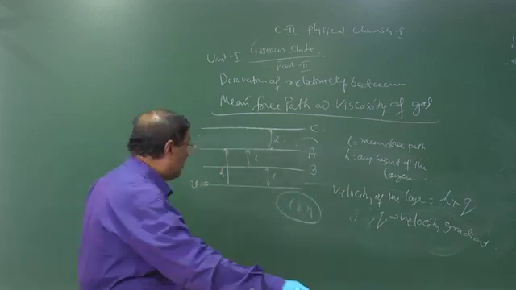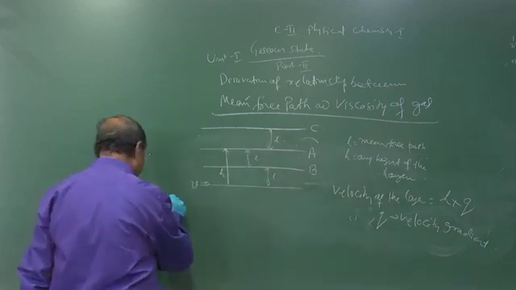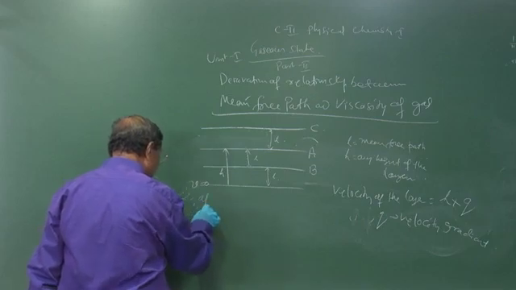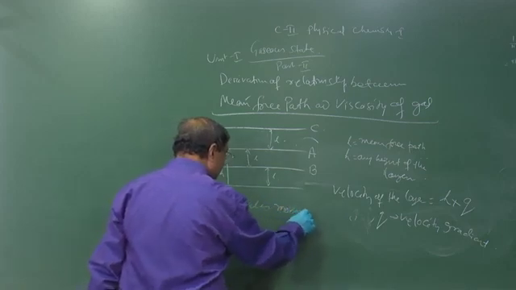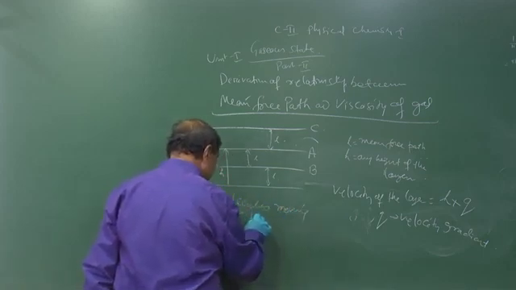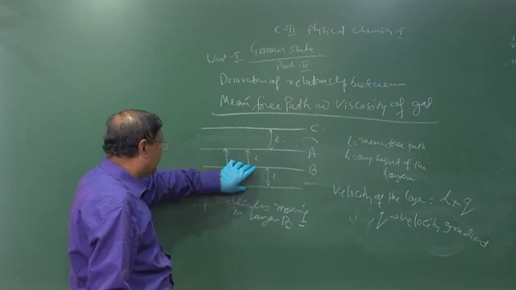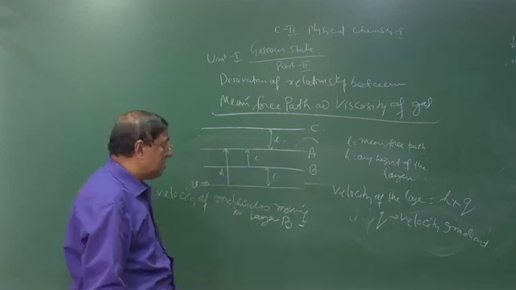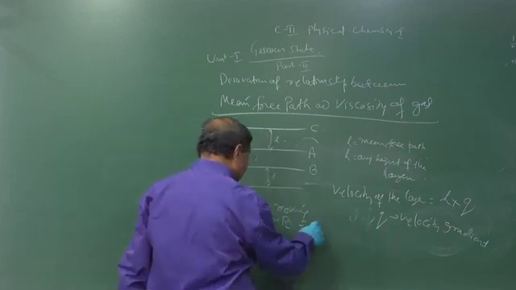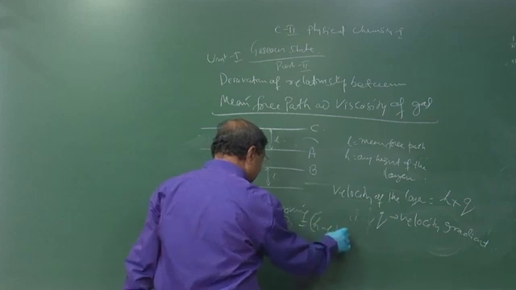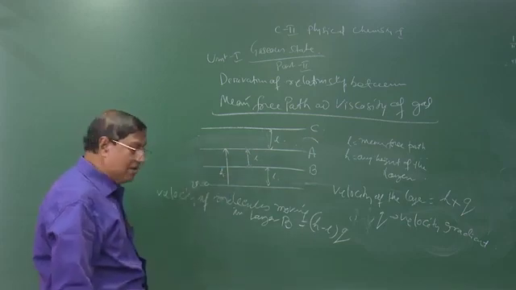Now, let us see the velocity of the molecules moving in layer B. How will we calculate it? The height of layer B into the velocity gradient. The height of layer B is h minus L, from the ground level of the layer.